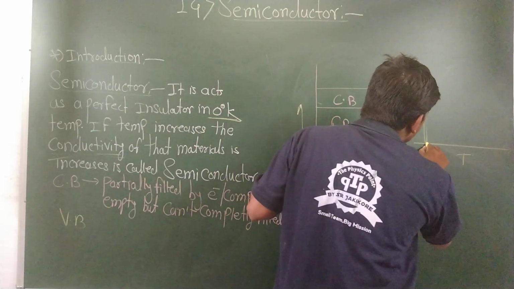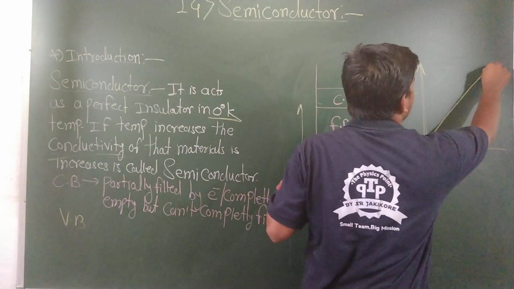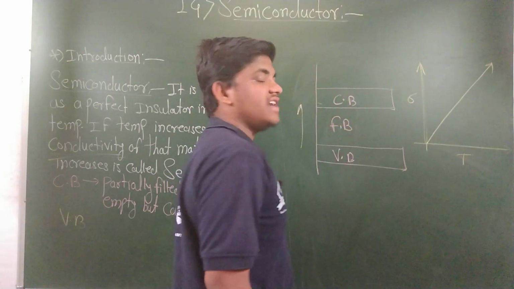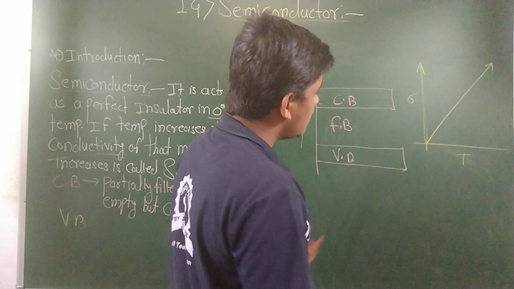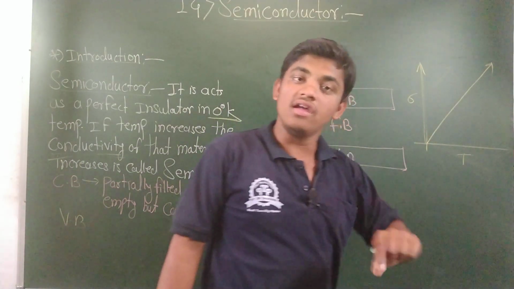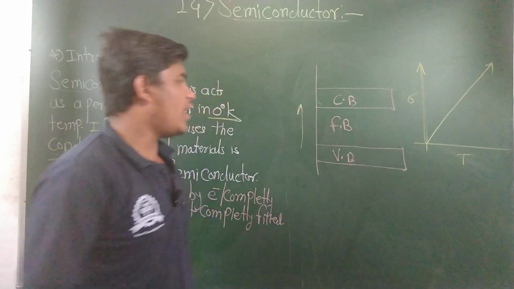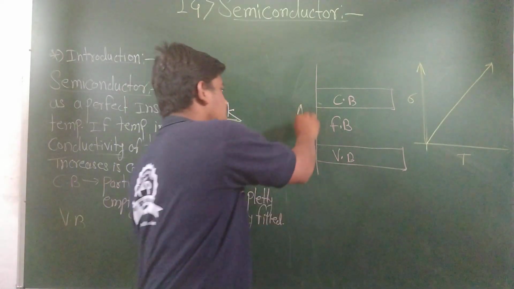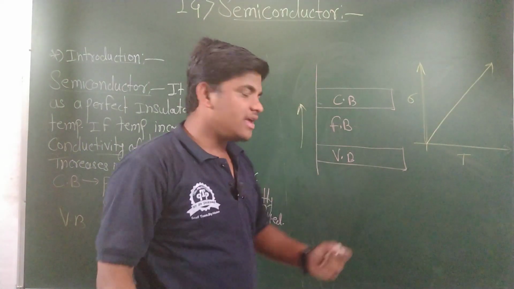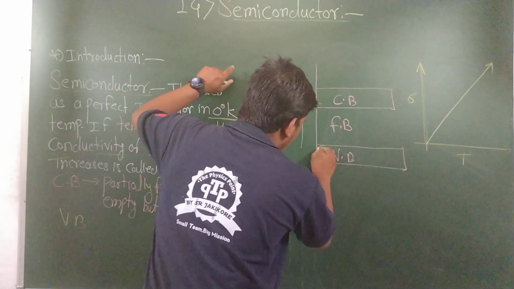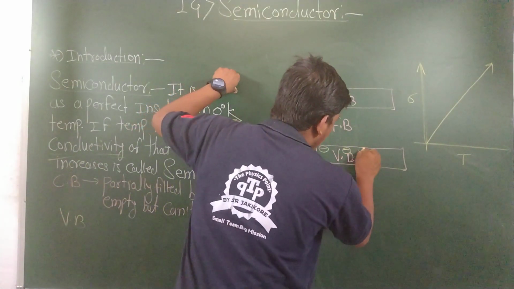If we increase the temperature, the conductivity also increases, and the graph is a linear straight line. The linear relation between conductivity and temperature is for semiconductors. Let's see what happens when we increase the temperature. When the temperature increases, the electrons present inside the valence band